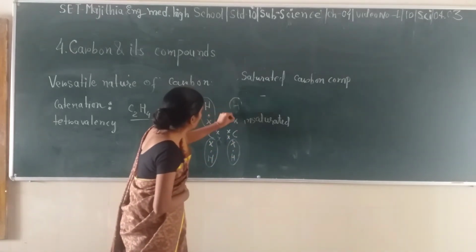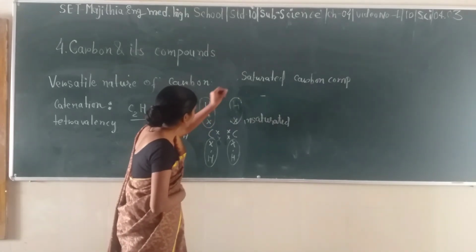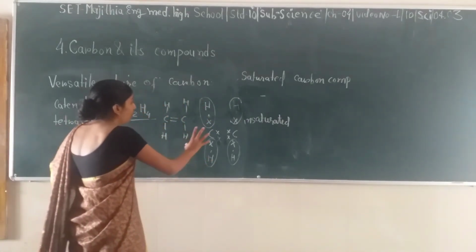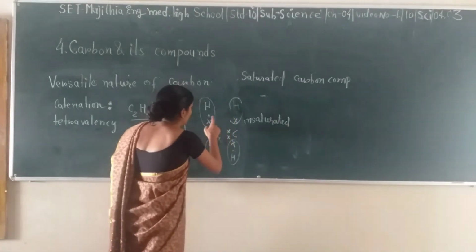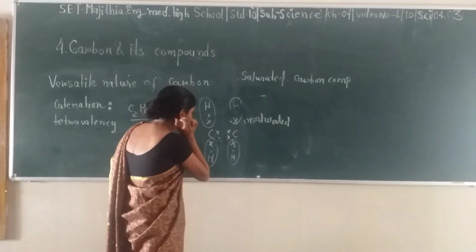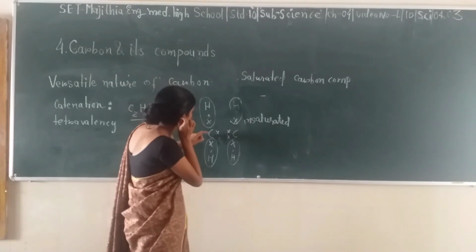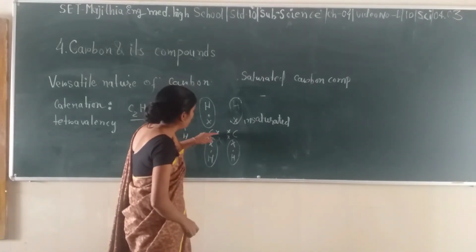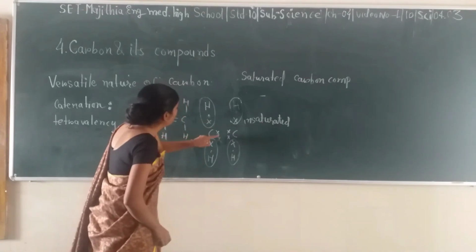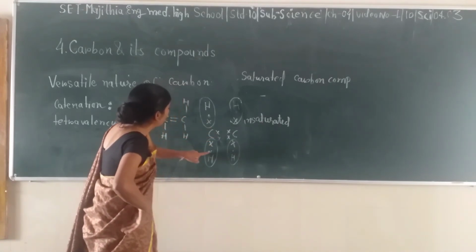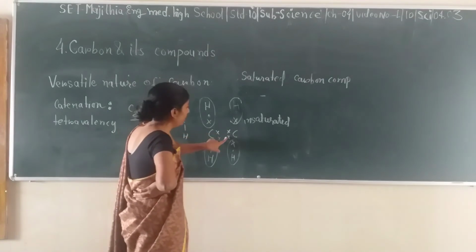Now, because of sharing, we pass a circle through all these 8, 1, 2, 3, 4, 5, 6, 7 and 8.